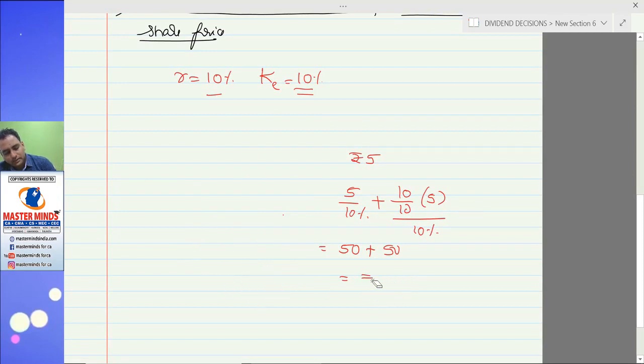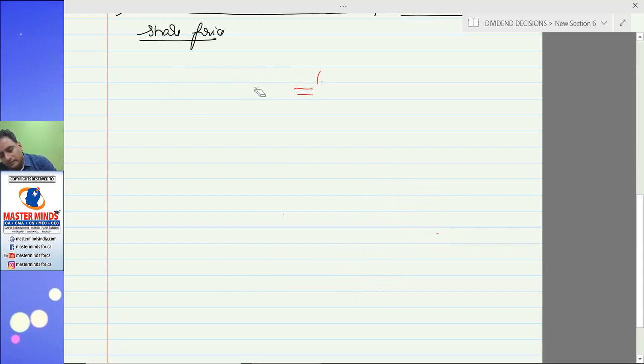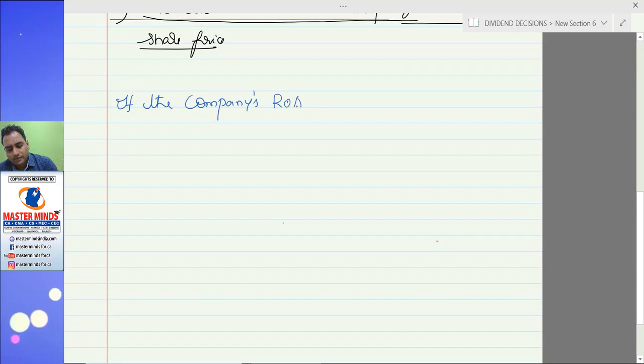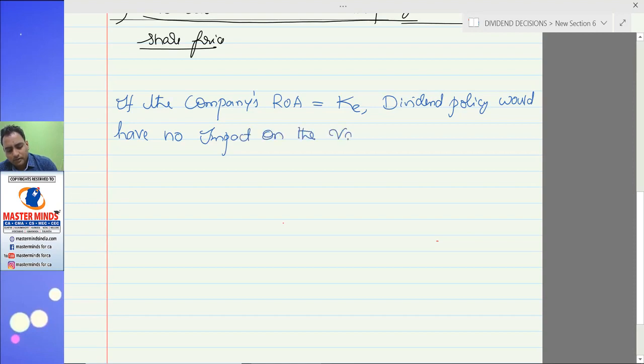So what I am saying here is, if the company's return on assets is equal to cost of equity, dividend policy would have no impact on the value of a share.